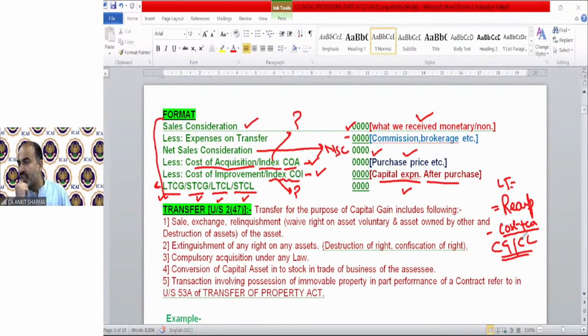Mr. Shreyas is asking, sir, if movable property is for business purpose, then do they consider this a capital asset? Yes, I also explained this. If your movable asset is for business, if furniture is in your office and factory, if computer, TV, refrigerator, etc. are in your office or factory, yes, they are capital assets. On their transfer, capital gain will arise. We have a separate provision regarding capital gain in case of depreciable asset under section 50, which we will discuss in detail.